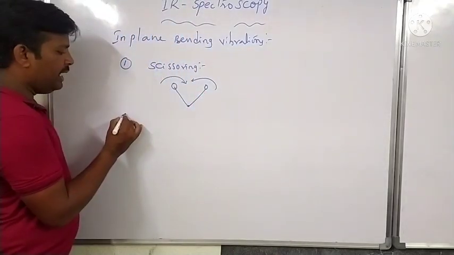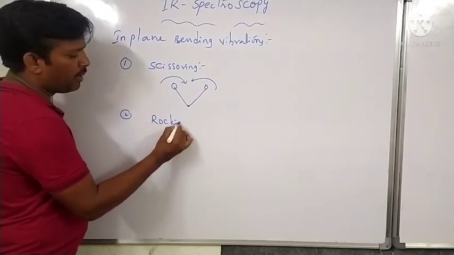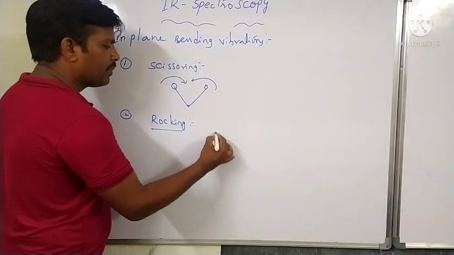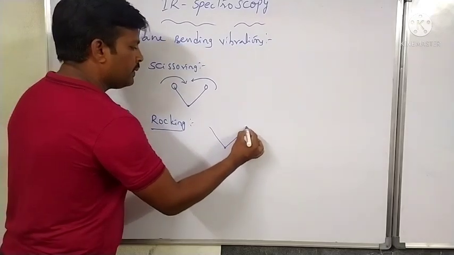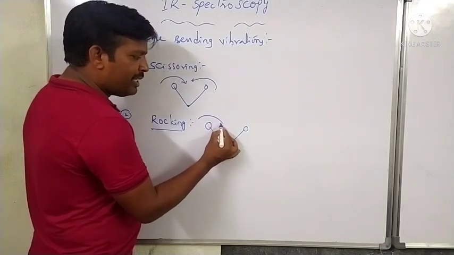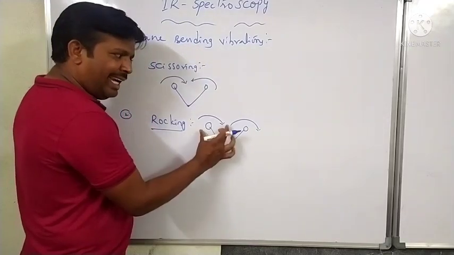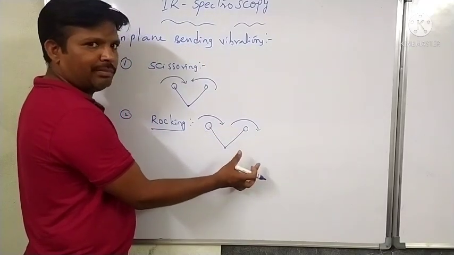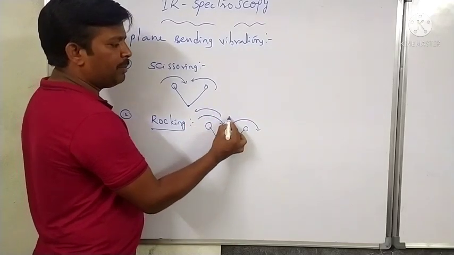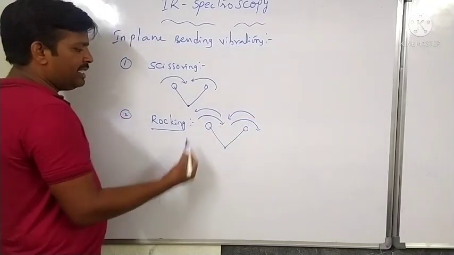And the second one is rocking. Rocking means with respect to the central atom, one approaches the central atom and another departs from the central atom. That means the directions of the two atoms are the same. Therefore one departs from the central atom, and another approaches the central atom. This is the rocking.